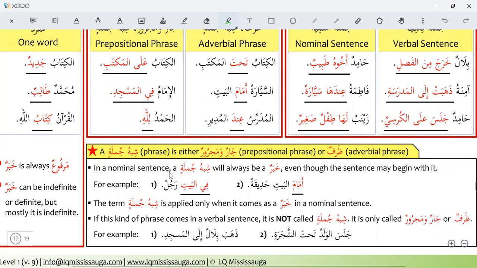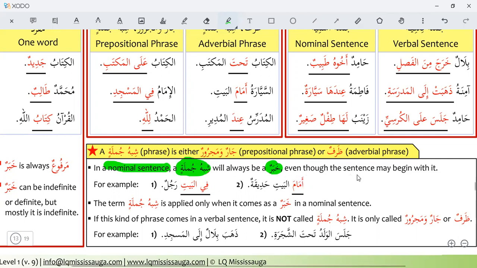In a nominal sentence, a shibhu jumlatin will always be a khabar. Shibhul jumla, phrase, we call it phrase. In a nominal sentence, not in a verbal sentence, shibhul jumla, a phrase, will always be a khabar, predicate.